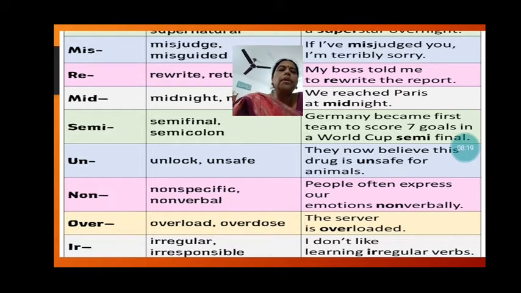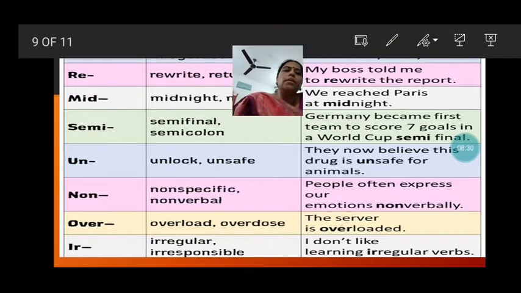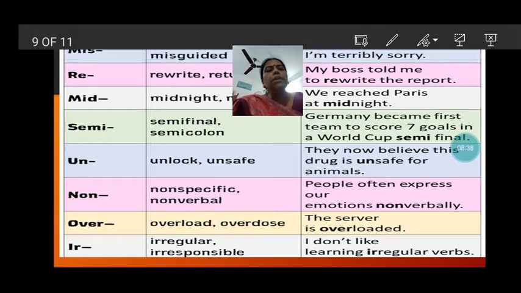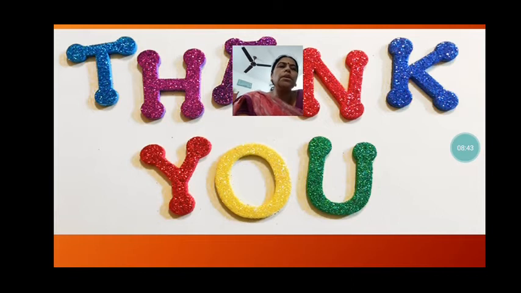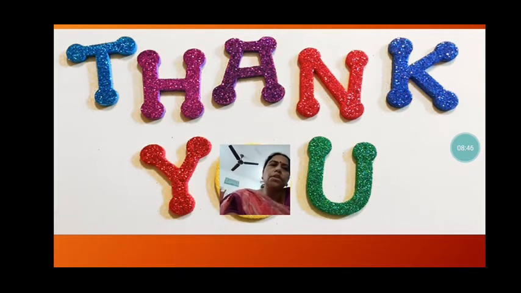Then irregular, irresponsible. So I don't like learning irregular verbs. Irregular verbs are verbs which are not regular, or irresponsible, not responsible. So it also means the same, not. So I think you might have understood what is the meaning of prefix. Prefixes are a word or a group of letters or a letter which is added at the beginning of a word to make a new word. So that is a prefix.